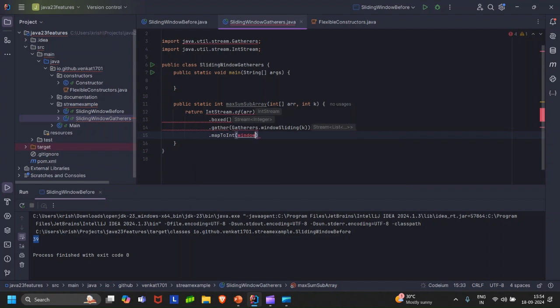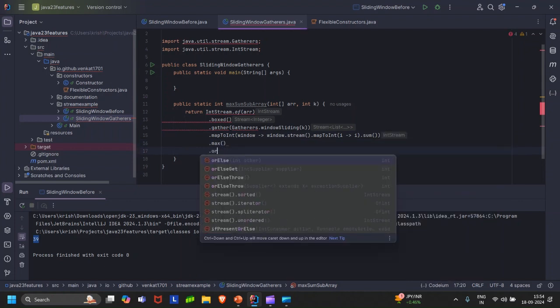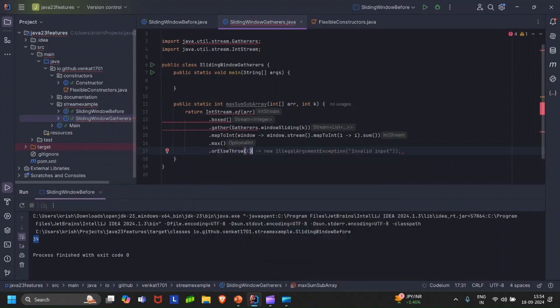Let's say that each window should be mapped to int and the maximum should be found in this way. After which, if there is any error, then you should throw an IllegalArgumentException that the array size is small, because that is a possible thing that can happen around here.